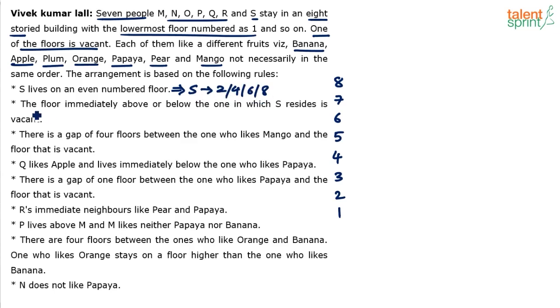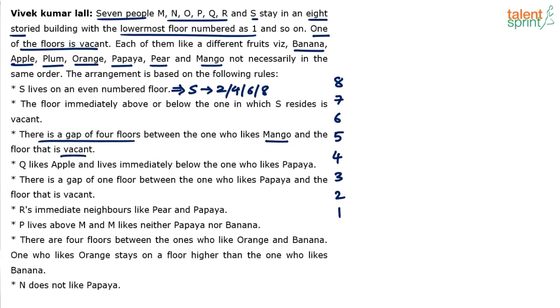Then the floor immediately above or below the one in which S resides is vacant. Yeah. So the vacant floor can be like number 1 or number 3, number 3 or number 5, number 5 or number 7, number 7. So there are multiple possibilities for the vacant floor. It depends on which floor S takes. Then there is a gap of 4 floors between the one who likes mango and the floor that is vacant. So there's a gap of 4 floors between mango and the vacant floor.